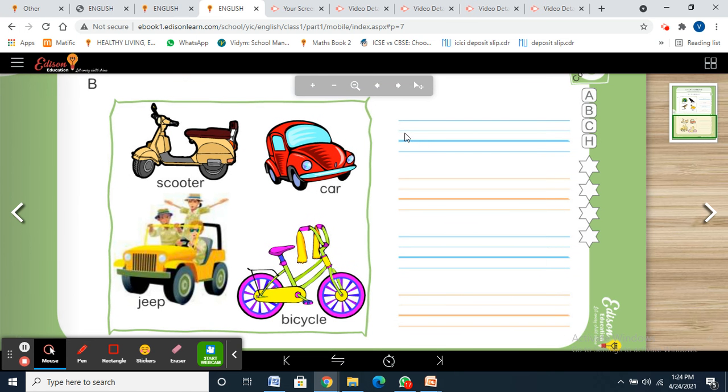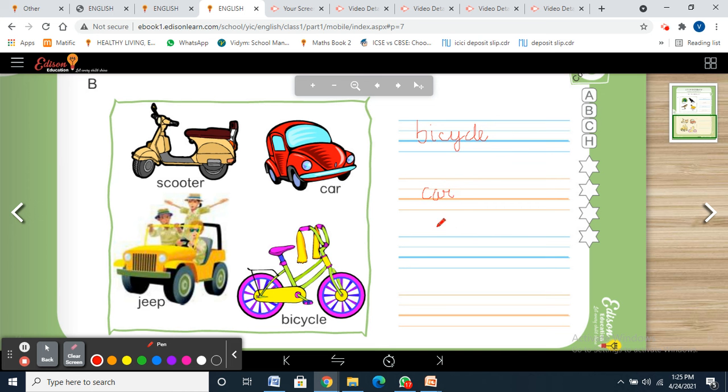Similarly, after tracing this, we are going to do module 3. Starting with the names of the vehicles: scooter, car, jeep and bicycle. Starting with B, bicycle. You're going to write B, I, C, Y, C, L, E, bicycle. Then car, C, A, R, car.